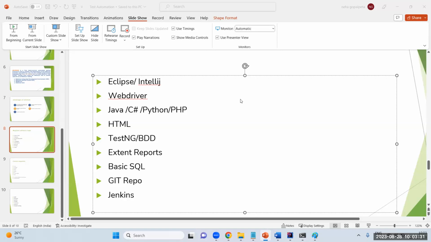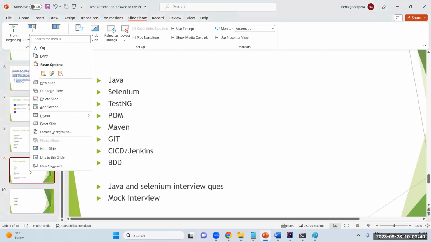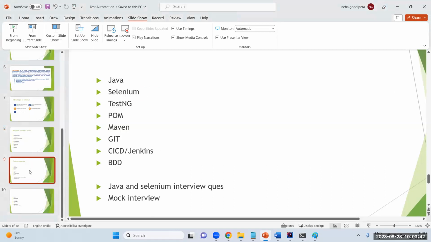We assure that we will hold your hand to clear the interview and make the work easy. Freshers or whoever is planning to switch domain need not worry.